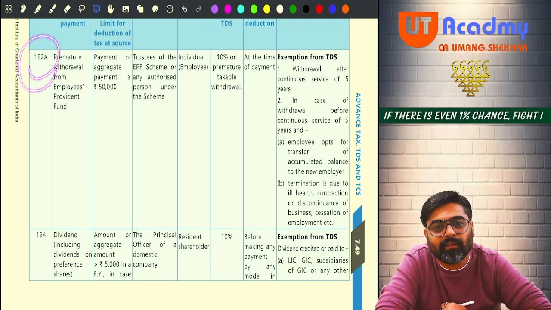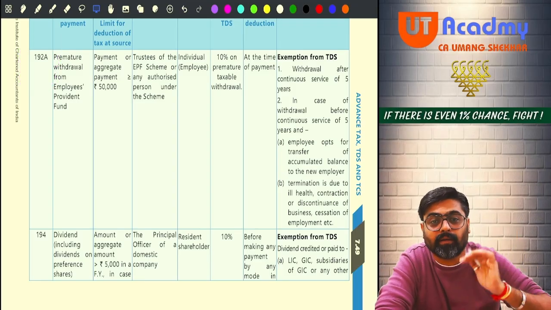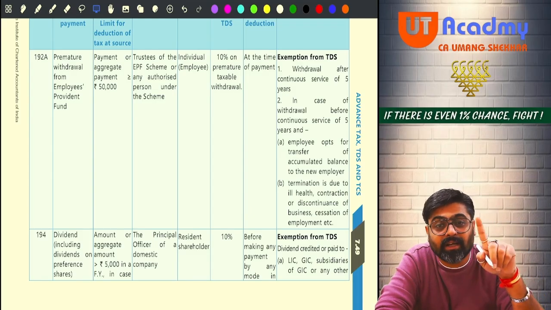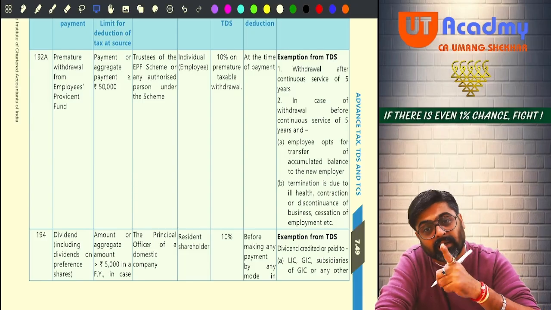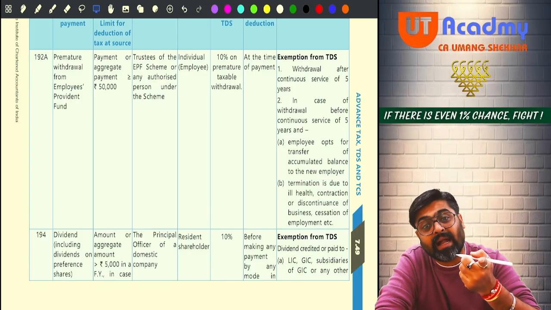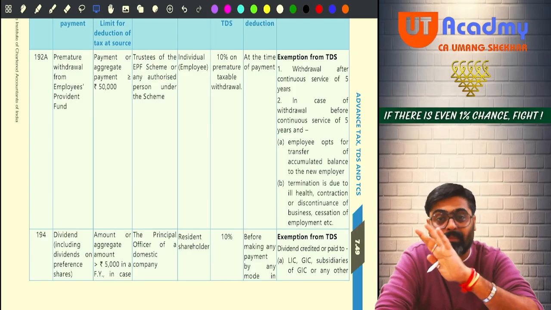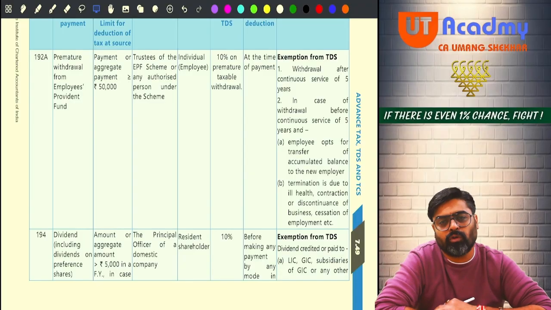192A, at the time of payment. Do you remember CP1? Go to CP1, common point 1. In the common point 1, fill in the blanks. TDS is deducted at the time of payment in case of salary under section 192 and under section 192A also at the time of payment of premature withdrawal. Getting my point? Now who is going to give this payment?